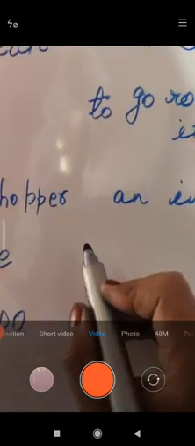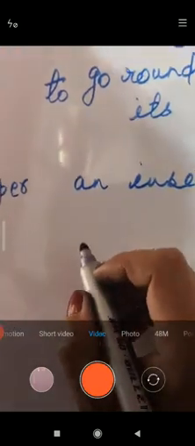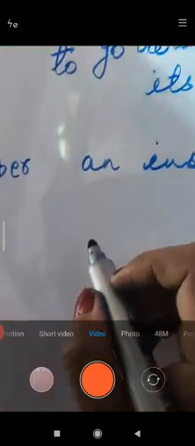Now the fourth one is skates. What is the meaning of skate?